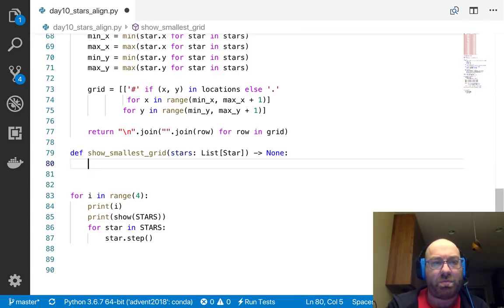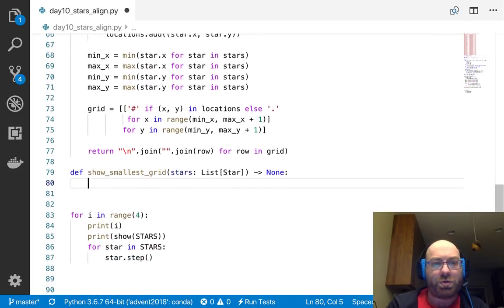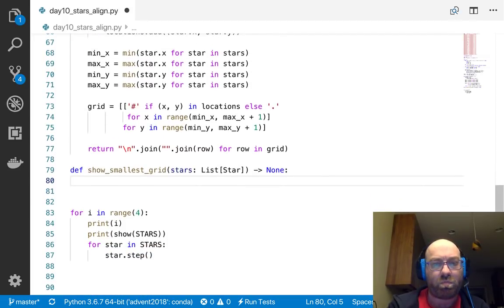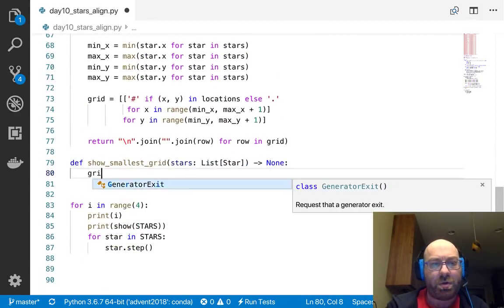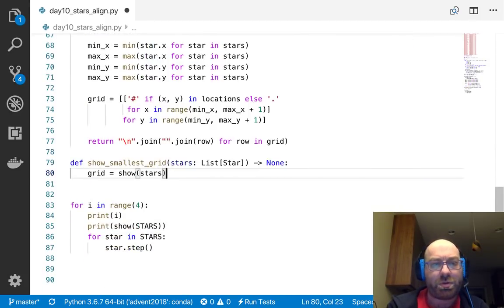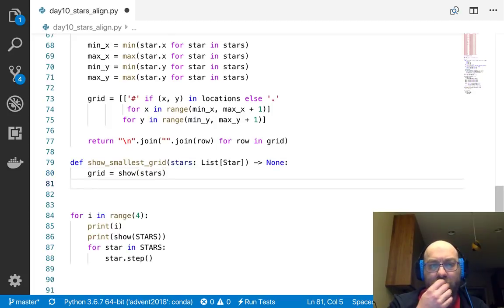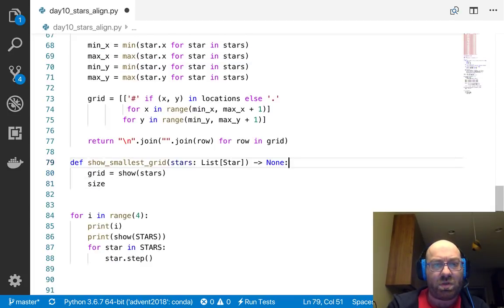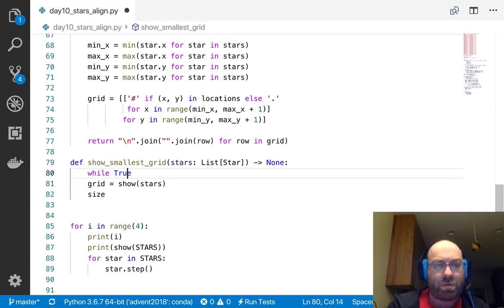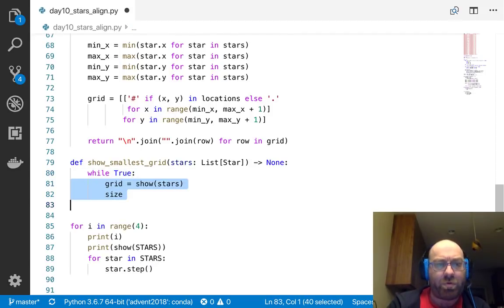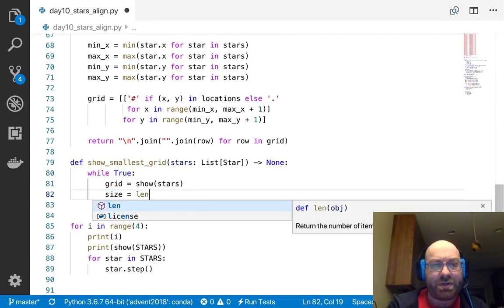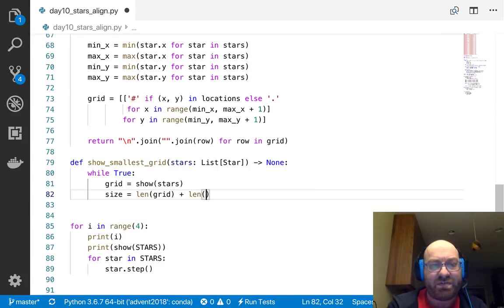size. I'm going to call this show grid equals show stars. Let's say while true. Grid equals show stars. Size equals len grid plus len of grid 0. So we'll just do, actually we'll do times.